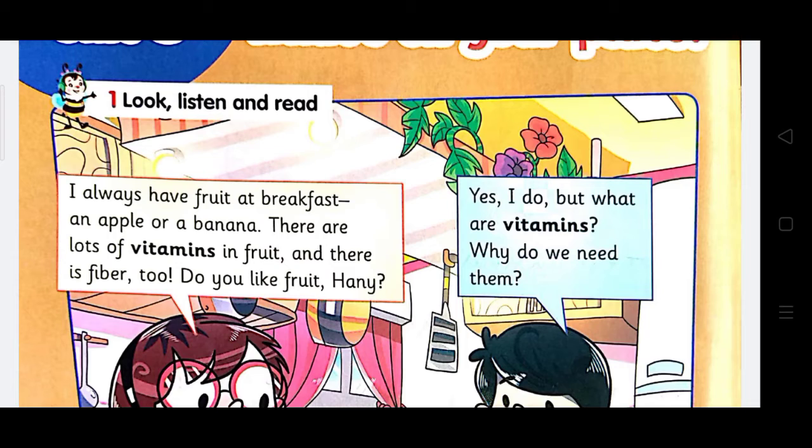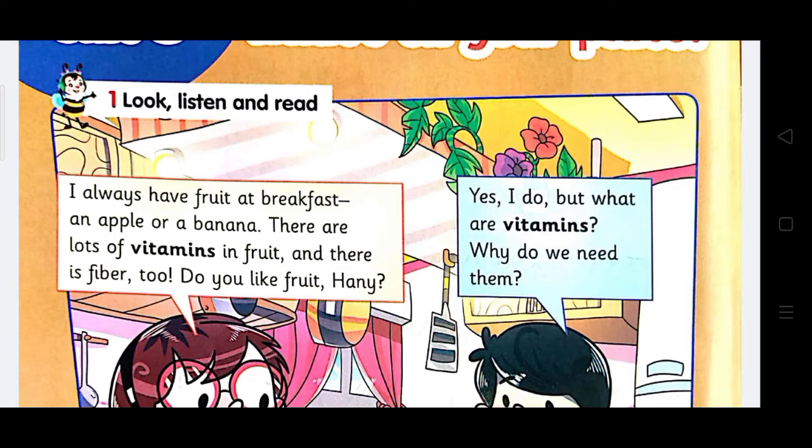Now, let's go to another point, which is the question that begins with a question word, like, what are vitamins and why do we need them? If we look at the first question, we have to begin with a question word, then a helping verb, after that the subject, then the main verb, and if we have an object or a completion, we put it, then the question mark.